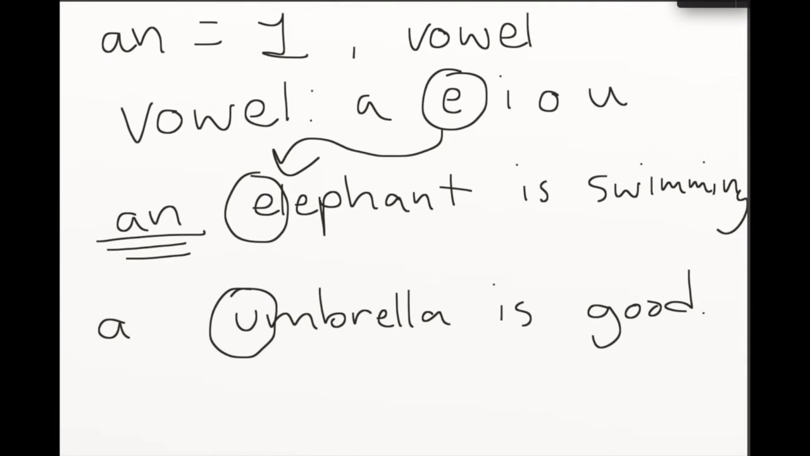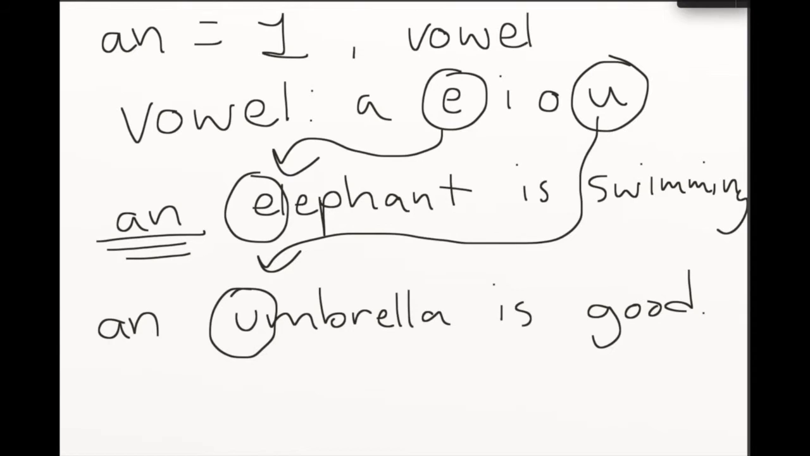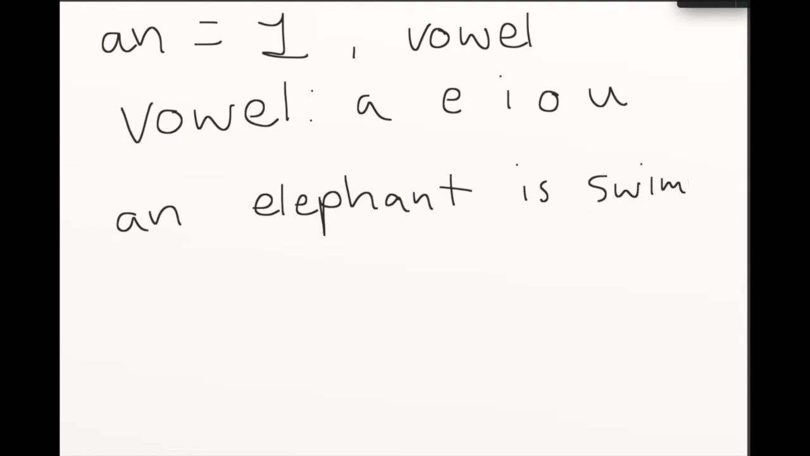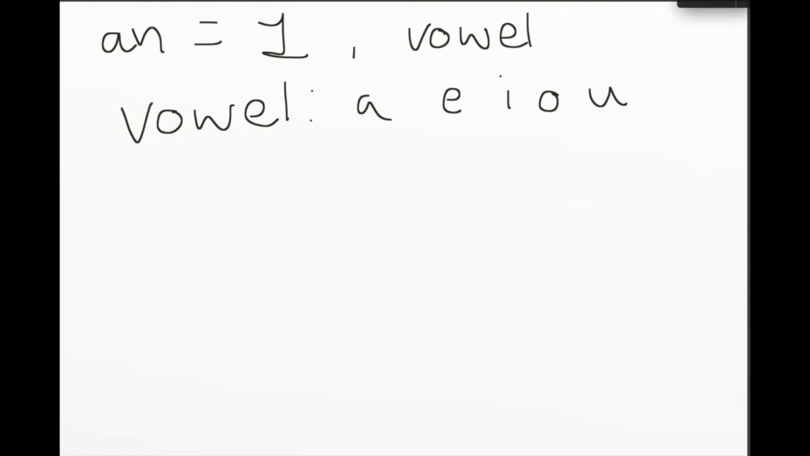Okay, so that first letter on umbrella is a U. It's a vowel. Okay, so that means that article a needs an N. An. An umbrella is good. Okay, so those are some examples for how to use the article an.